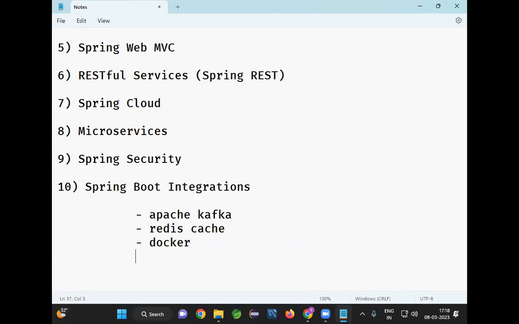How to integrate Spring Boot application with several technologies will be covered, like how to perform unit testing of our application, how to perform logging, and how to deploy a Spring Boot application in the cloud platform. How to communicate with Apache Kafka for distributed streaming message brokering, how to improve performance of the application by using Redis Cache, how to Dockerize the Spring Boot application, and how to perform unit testing by using JUnit. All these things we are going to learn as part of this 10th part.